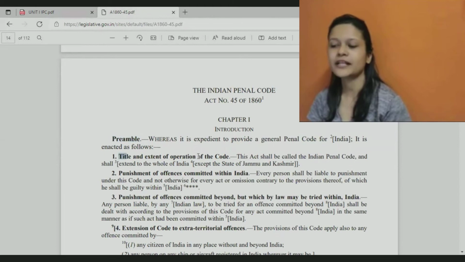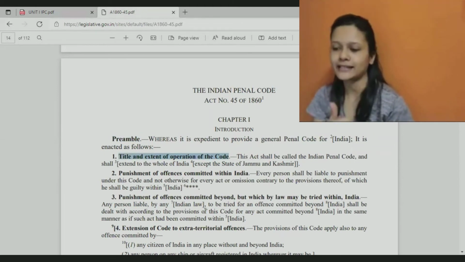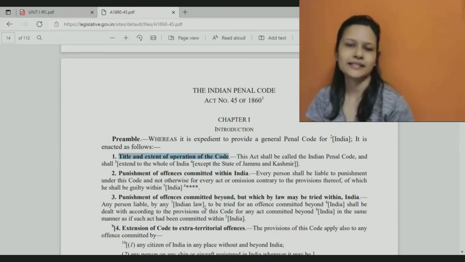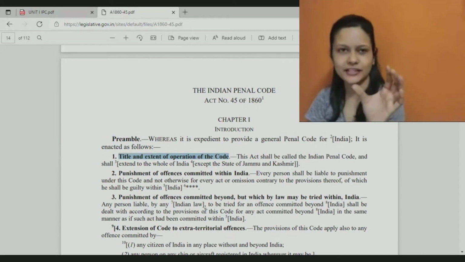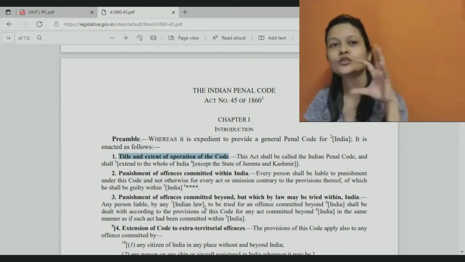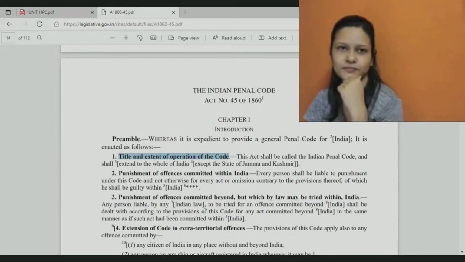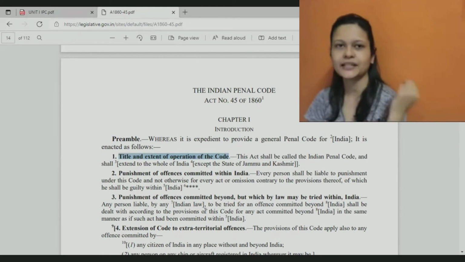After that, we will have one provision that tells us about the title and extent of the legislation, as in the name of that legislation and its scope. Scope as in applicability. Is it applicable to entire India? Is it applicable only to the state of Karnataka?